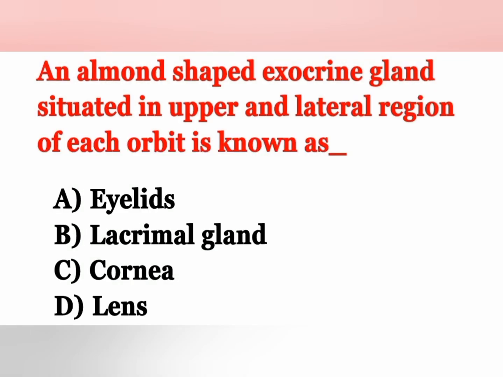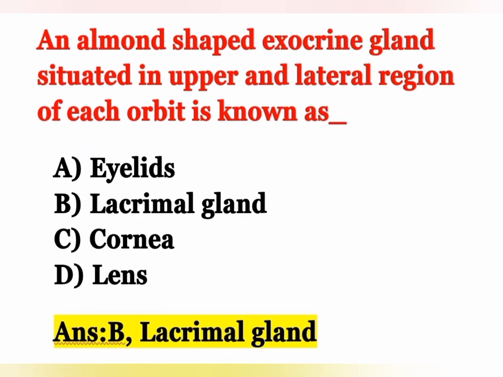The next question. An almond-shaped exocrine gland situated in upper and lateral region of each orbit is known as. Options: option A eyelids, option B lacrimal gland, option C cornea, option D lens. An almond-shaped exocrine gland is known as lacrimal gland, which is situated in the upper and lateral region of each orbit of the eye. Option B is the correct answer. Move on to the next question.